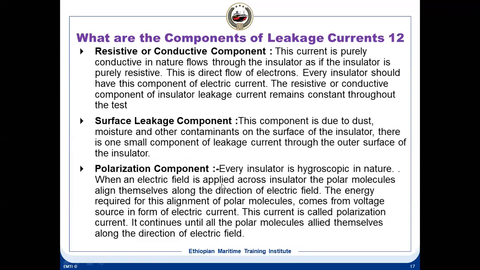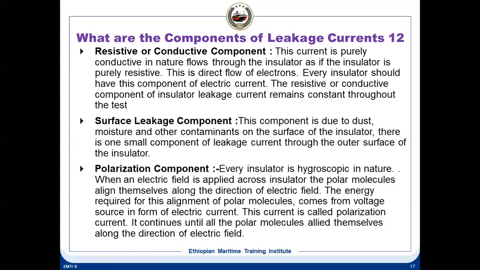Polarization means every insulator is hygroscopic in nature. That means the molecules inside an insulator, when a positive and negative potential is applied, one side is positive and one is negative, because it's a DC voltage you are applying. So the molecules also have charge properties. The negative molecules will try to approach the positive side, and the positive will come to the negative side.